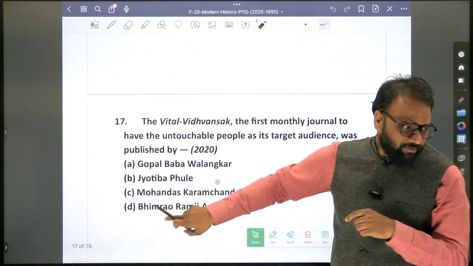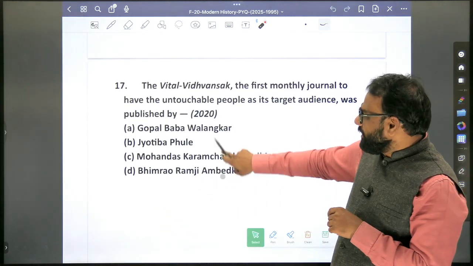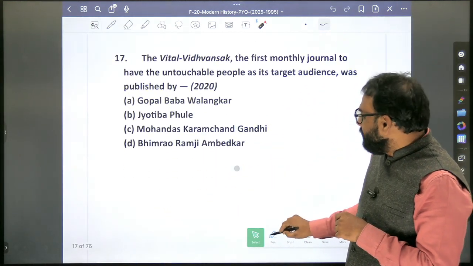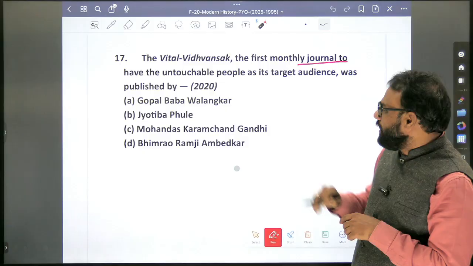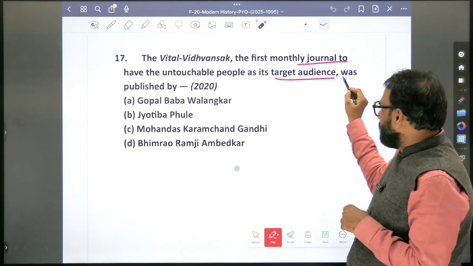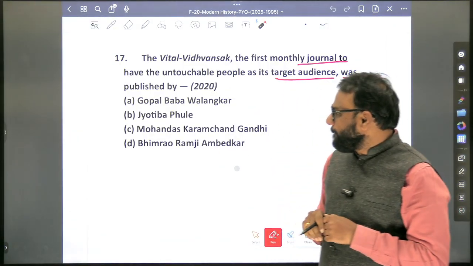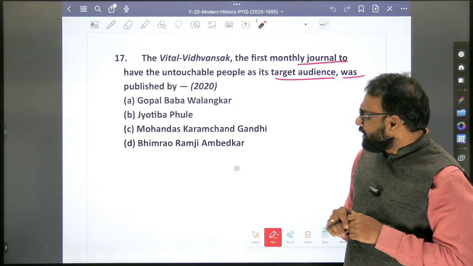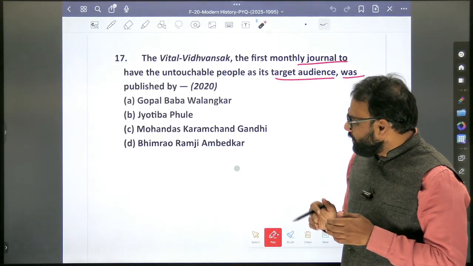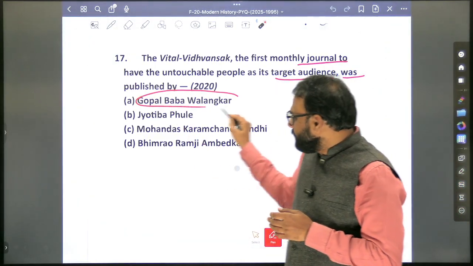So what's the time? Okay, we'll complete till 20 and we shall close today. Okay. The Vidyagiri, the first monthly journal to have the untouchable people as its target audience, was published by. Okay. So already we know about the answer. Okay, because we already went through it. Okay, it's Gopal Baba Walankar.